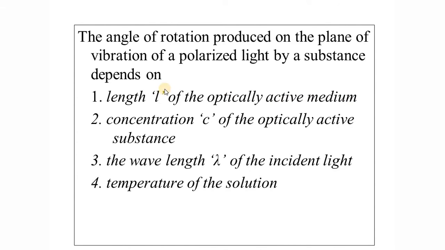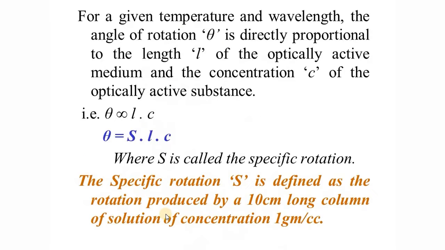The angle of rotation depends upon the length of the optically active medium, the concentration of the optically active substance, the wavelength of the light, and also the temperature of the solution. So the angle of rotation is dependent on 4 factors: mainly length, concentration, wavelength, and temperature.